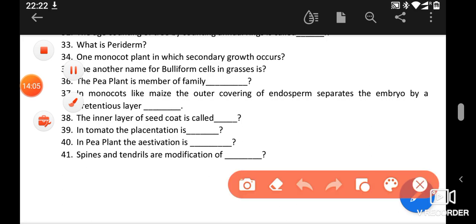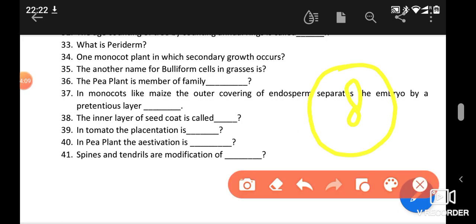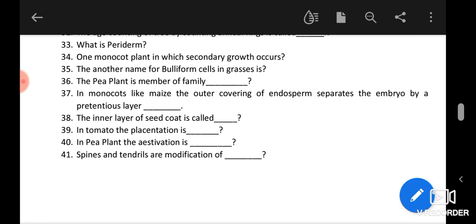Let me draw a quick diagram. This kind of placentation is found. Suppose this is an ovule, this is an ovule, this is an ovule, and this is another ovule, and these are separated in carpels or chambers. So it is pentalocular or pentacarpellary, and this is called axile placentation because all of the ovules are arranged at the axis. If there is no partition in these locules or carpels, then it is called central placentation. So the answer will be axile.